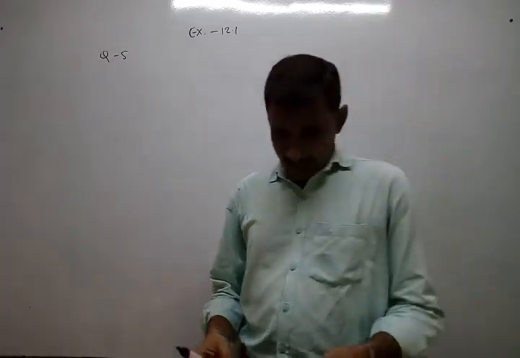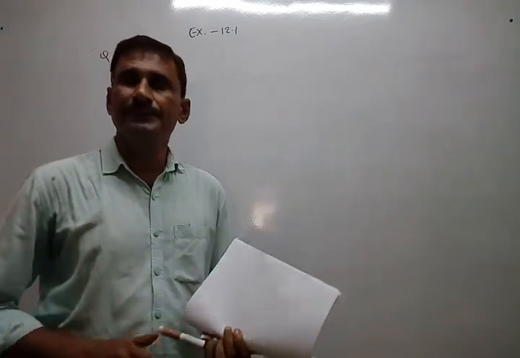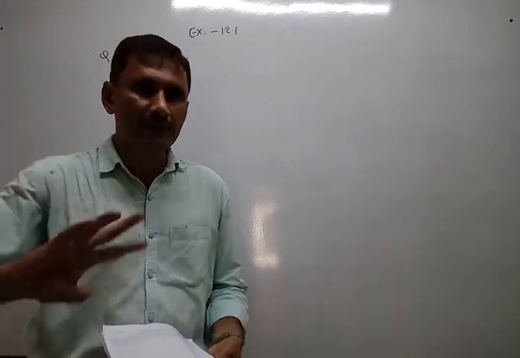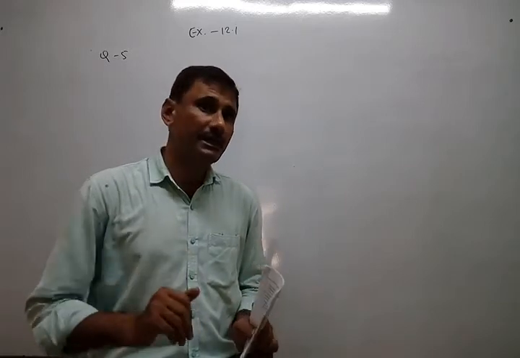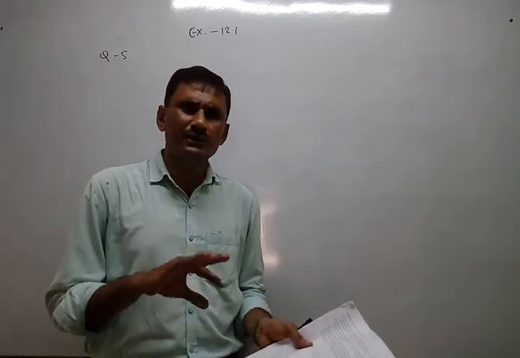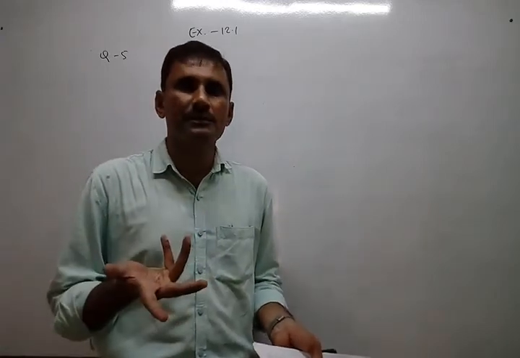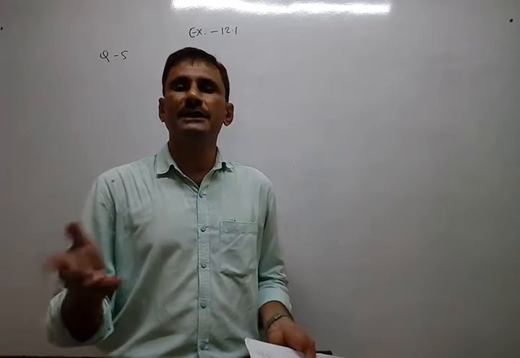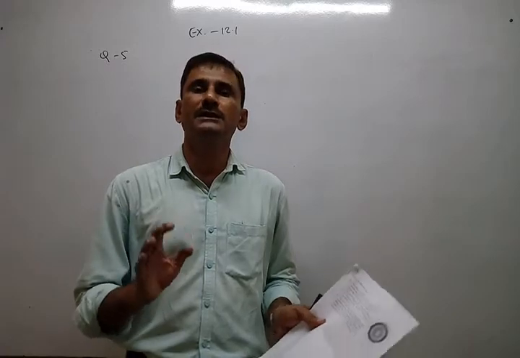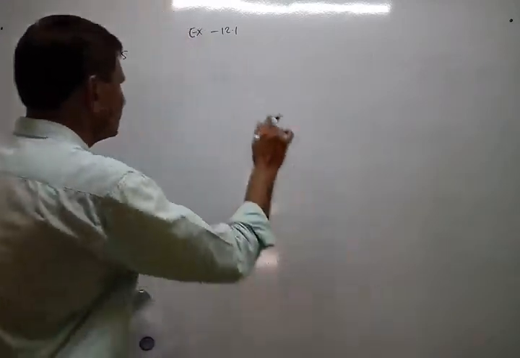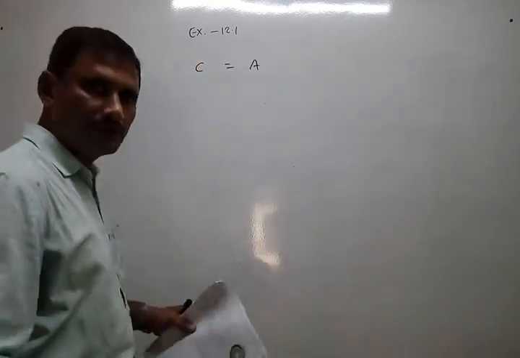If the perimeter and the area of a circle are numerically equal. Perimeter and area means circumference and area; perimeter or circumference are both synonyms for a circle. They are equal. Numerically equal means what? The units are different, obviously, because the perimeter's unit is centimeter or meter and the area's unit is centimeter square or meter square. So obviously they are not equal, but only numerically, meaning the numbers are equal. So first of all compare both: circumference equal to area.